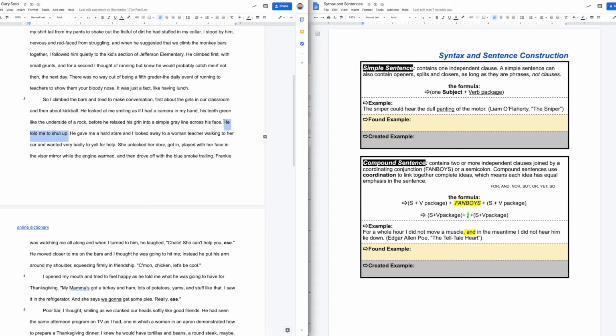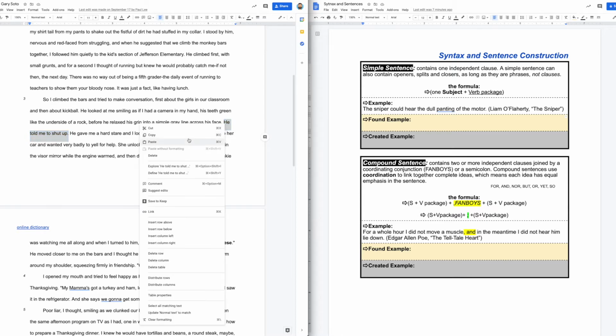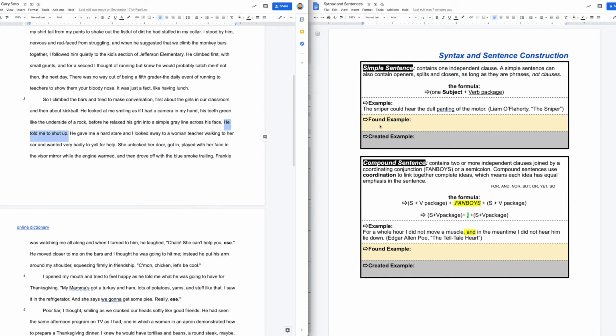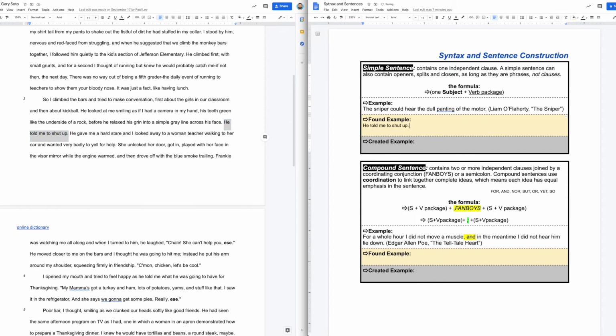So now that I found my example, I'm going to go ahead and copy that. And I will paste that here. And I've got my answer. Now, I'm not quite done yet. If you look at the way the example is done for us, the example gives us the name of the author and then the title of the text. So I want to make sure I do the same thing here.